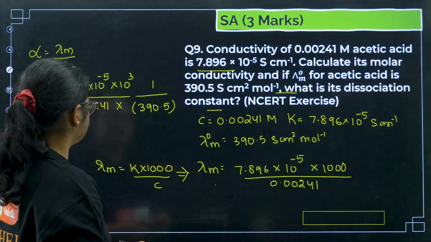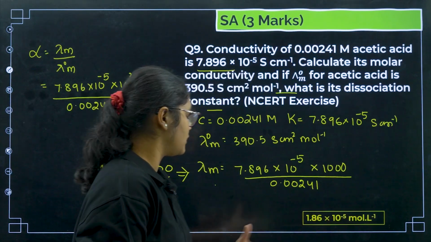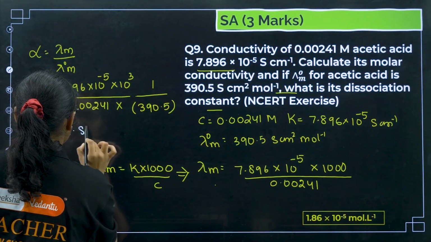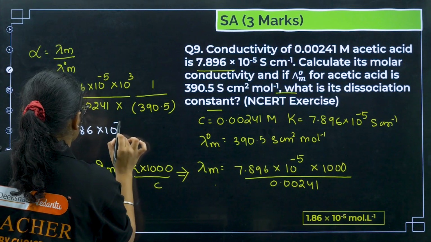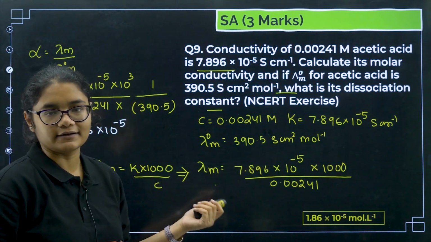Now if I solve this, you will get 1.86 into 10 to the power of minus 5. You can check the calculation and get the answer.